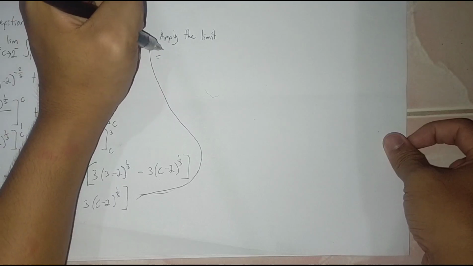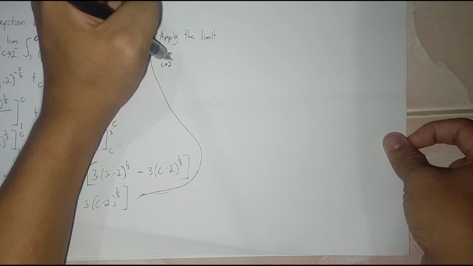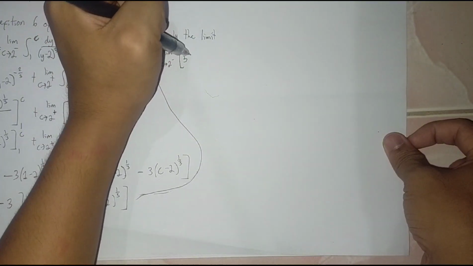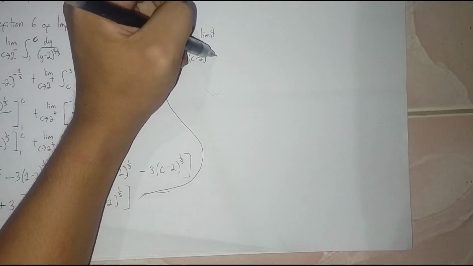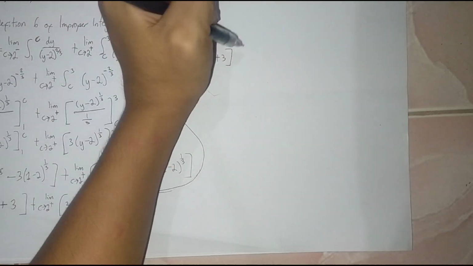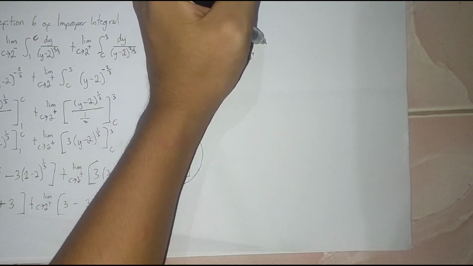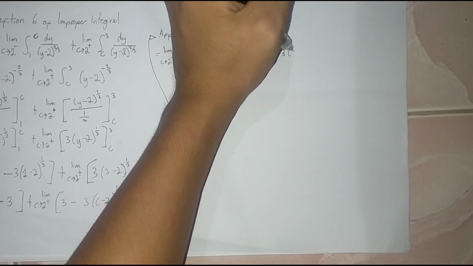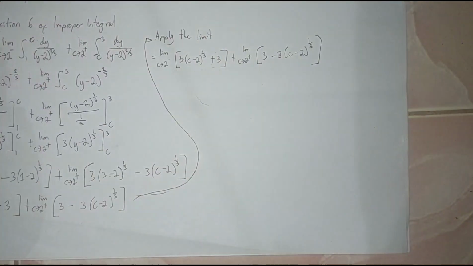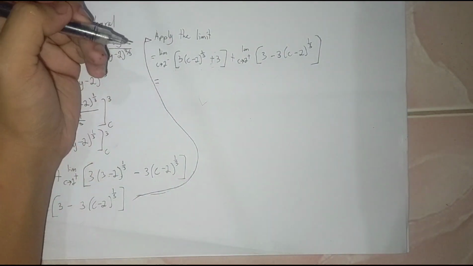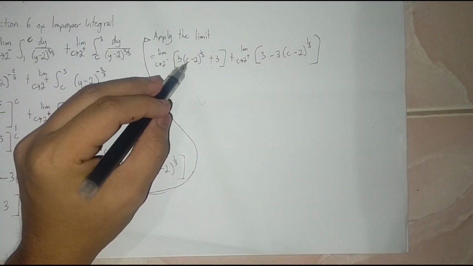Then copy, we just copy so that 3 times c minus 2 to the power of 1/3 plus 3 plus limit of 3 minus 3 times c minus 2 to the power of 1/3. Then apply the limit, so we substitute the c to this.